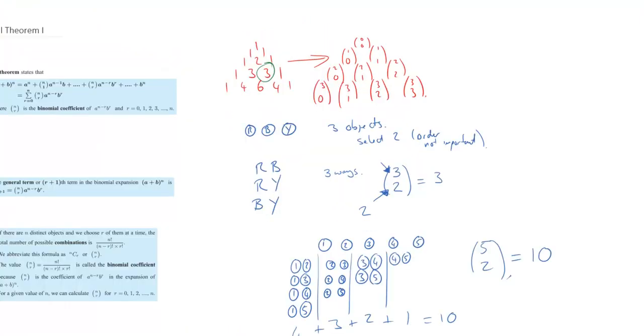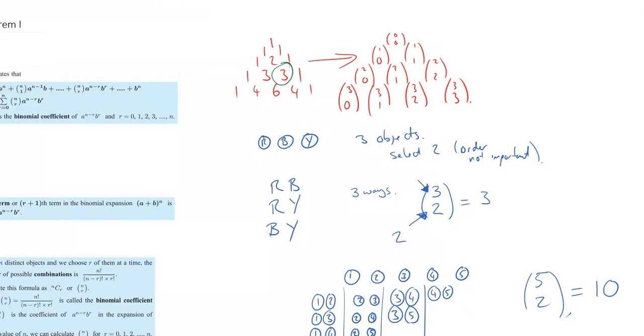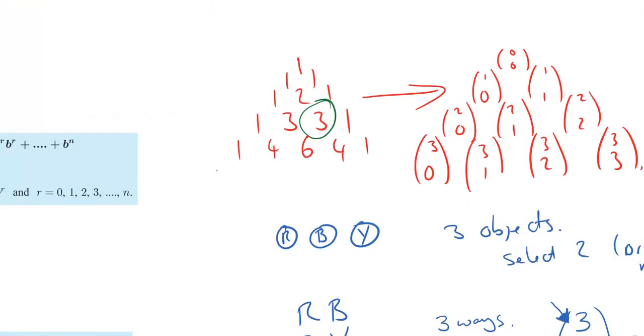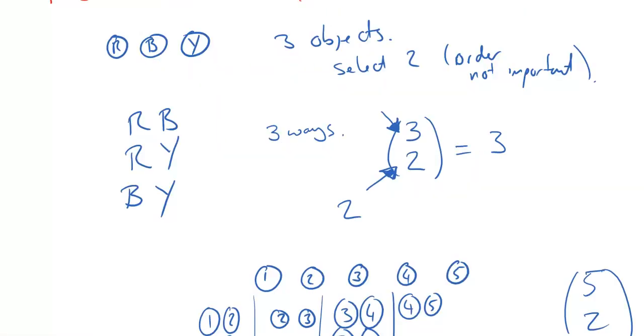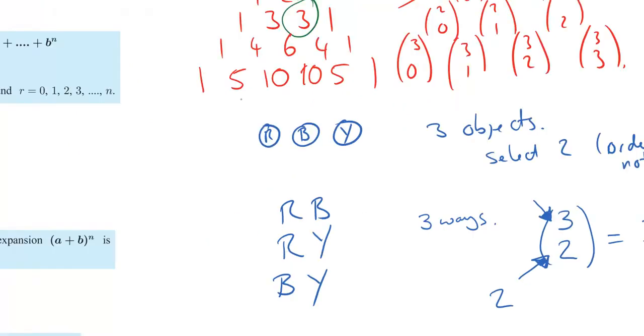Okay, well, we're going to need another line for that. We haven't done the 5th line yet, so let's go back to our triangle. 1, 5, 10, 10, 5, 1. And we were looking for 5 choose 2. So 5 choose 2 is here. And yes, it is 10.